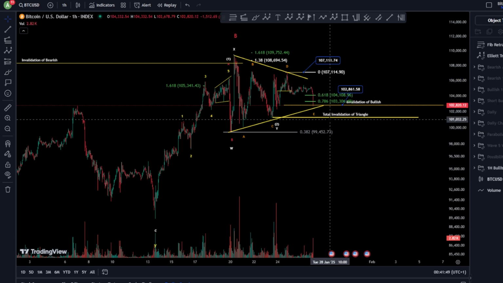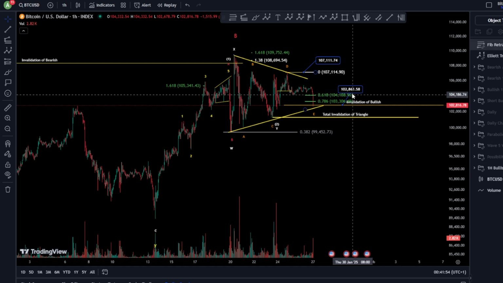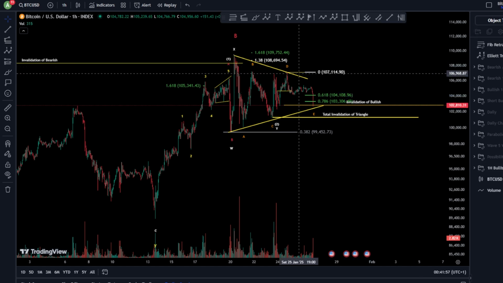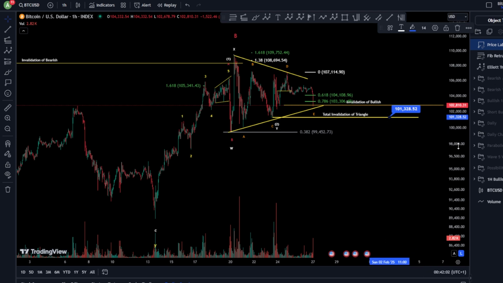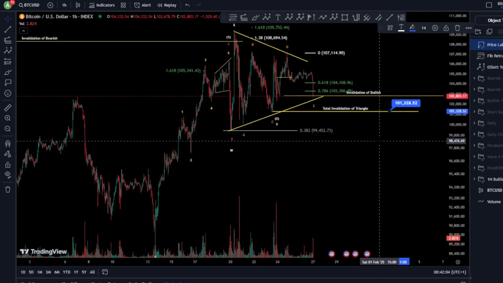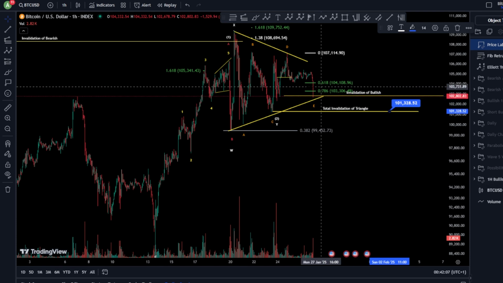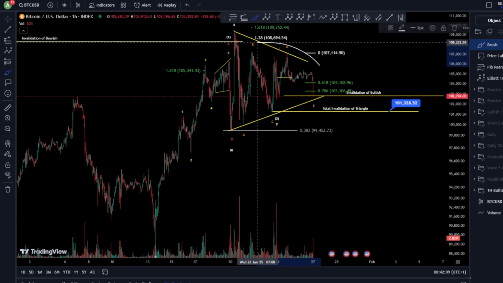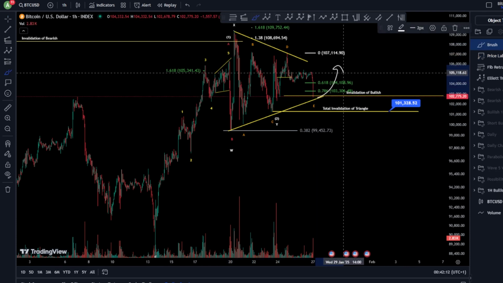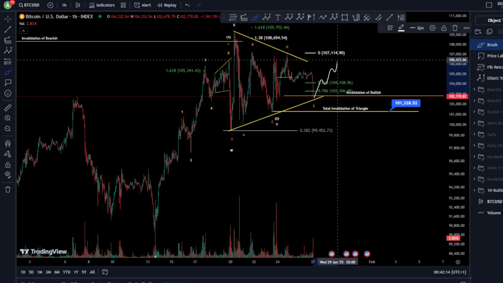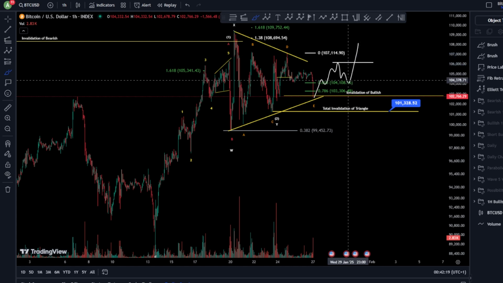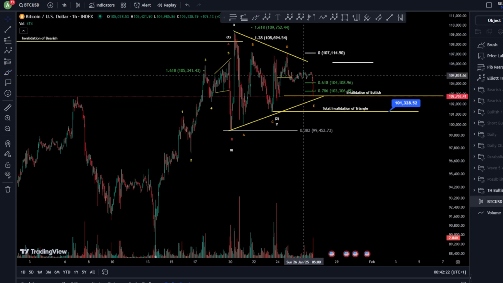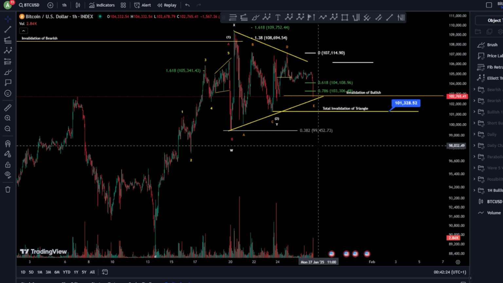But first, before calling this, I would like to break this level, and let's put also the price action, since we have here a price tag. Here we go at 101K328. So basically, this is an invalidation for 1, 2. In case we are still inside this triangle and we're moving higher, from here we would like to see a move toward the upside and continuation after 3 waves down. And this is our entry point, kind of. Of course, this can be seen on the 15-minute chart as well.